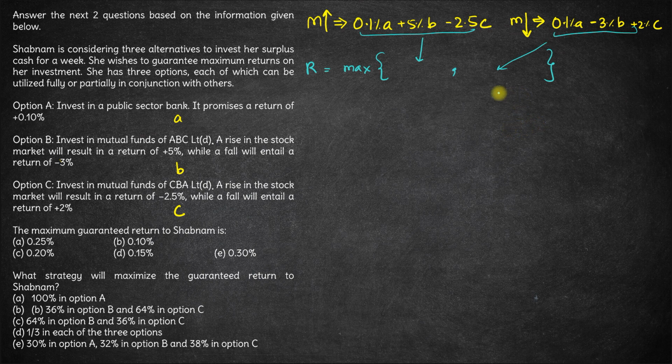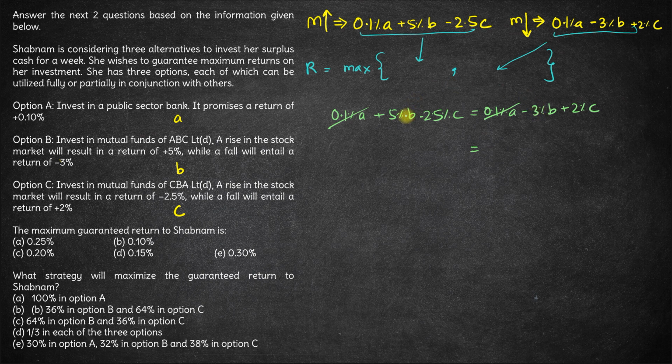So what we just need to do is equate both these returns. So we have 0.1% of A plus 5% of B minus 2.5% of C is equal to 0.1% of A minus 3% of B plus 2% of C. So 0.1% of A is on both sides, it gets cancelled out.